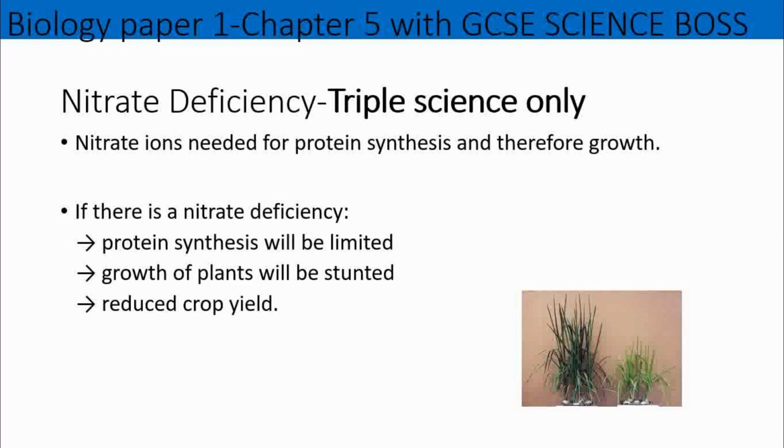Okay, which therefore means that the plants can't carry out photosynthesis. Protein synthesis rather, is going to stunt their growth, and it's therefore going to reduce the yield that they're making. So if they're producing fruit, you're going to have less of those fruit.